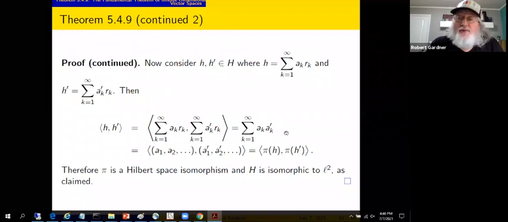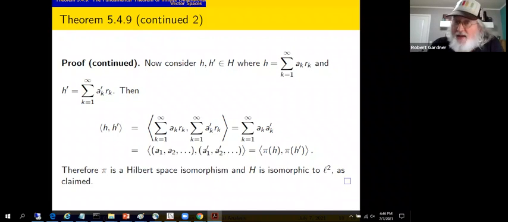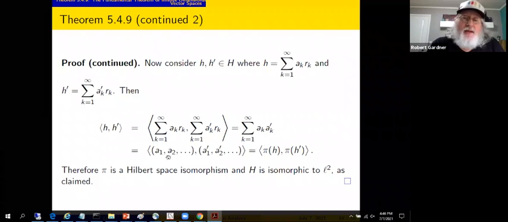Take that inner product, use continuity of the inner products. What we will get from that by the orthonormality is a sum from k equals 1 to infinity of a sub k times a sub k prime. So this series comes out. Hey, that scalar is what we would get in L2 by taking the inner product on L2. It's like a regular dot product, except for the infinity thing. We take the inner product of the sequence of a1s with a1 primes, a2s with a2 primes.